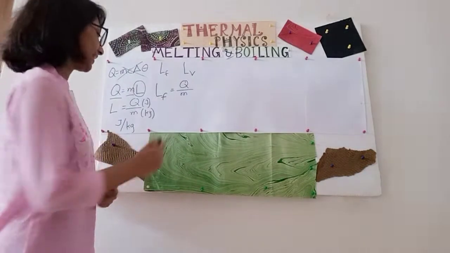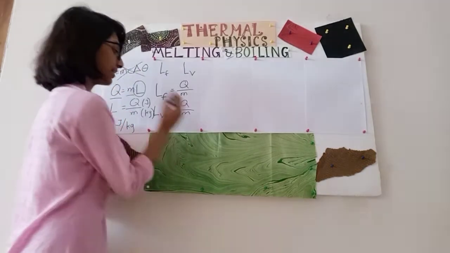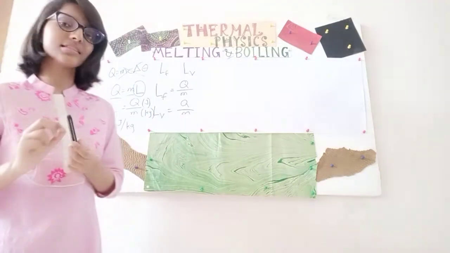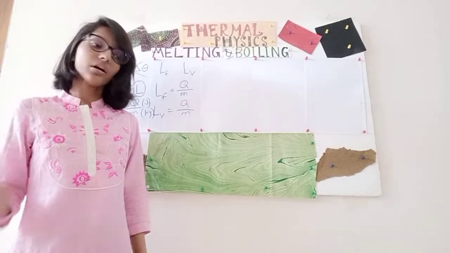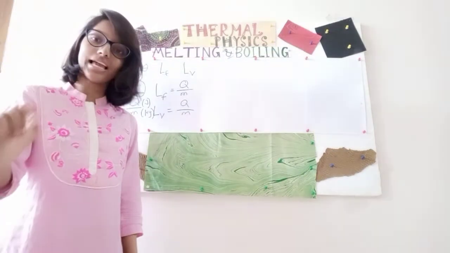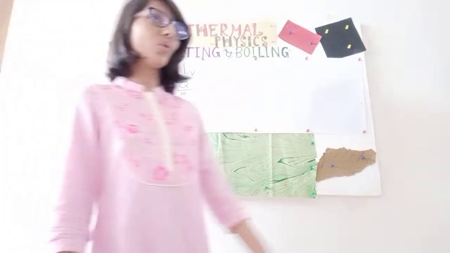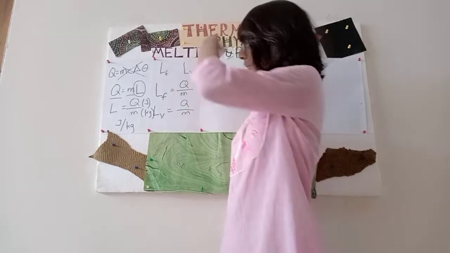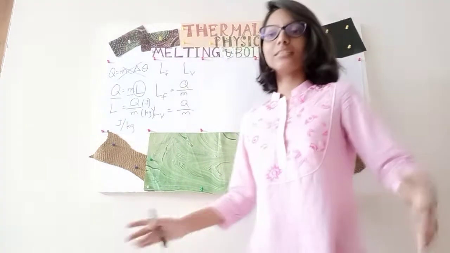Alright, and latent heat of vaporization is also pretty similar. That is, latent heat of vaporization is the amount of heat needed for a liquid to change to gas of mass 1 kg. So yes, we have now got our formulas and our mathematical definitions.